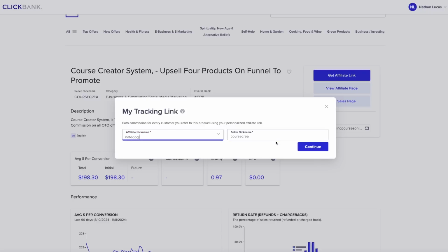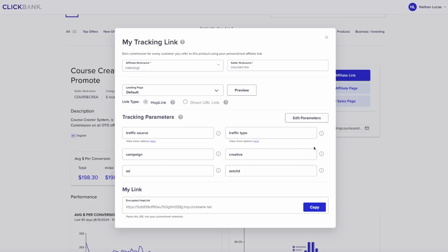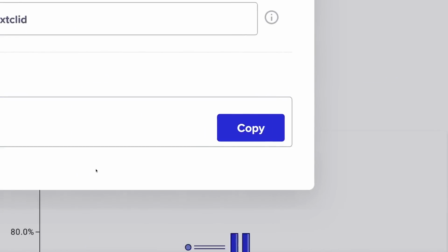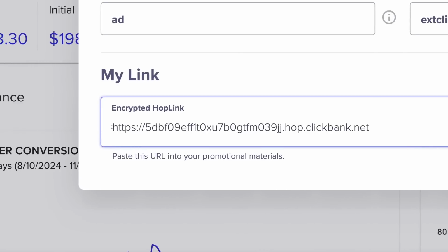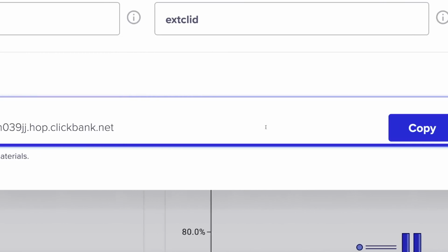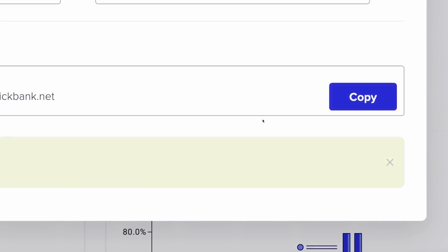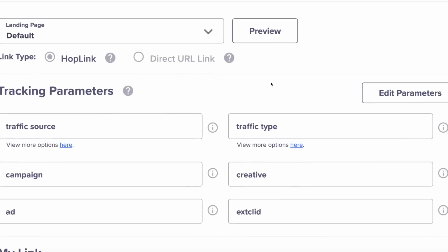Seller nickname, I'm just going to leave it the way it is. You click Continue, and what we want is this hop link at the bottom. So that is your affiliate link right here, okay? When someone clicks this, if they make a purchase, you're going to make commissions. So I'm going to copy that.